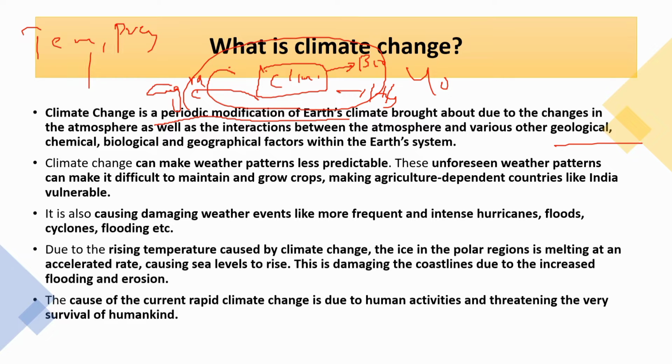So what are the effects of this climate change? It causes damaging weather events like hurricanes, floods, cyclones, etc., and also rising temperature. We know that places that were extremely cold are already facing heat wave like phenomena, especially in Europe, Canada, etc. So climate change is having a negative effect on the survival of human beings.